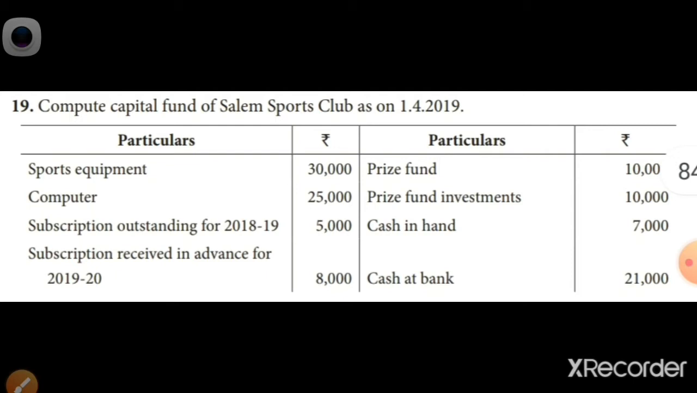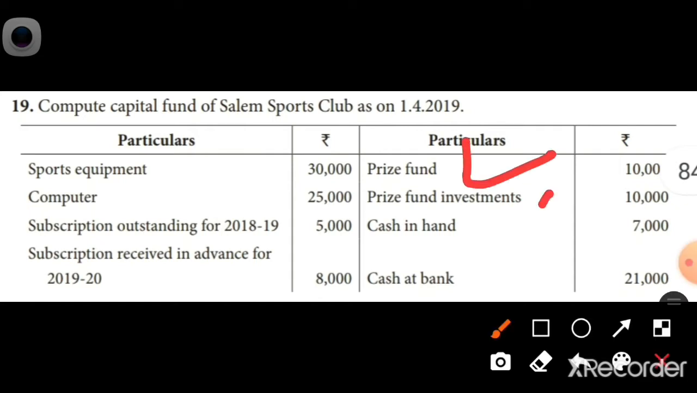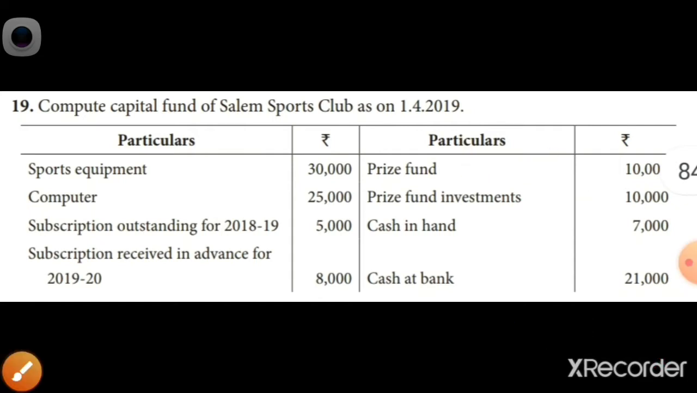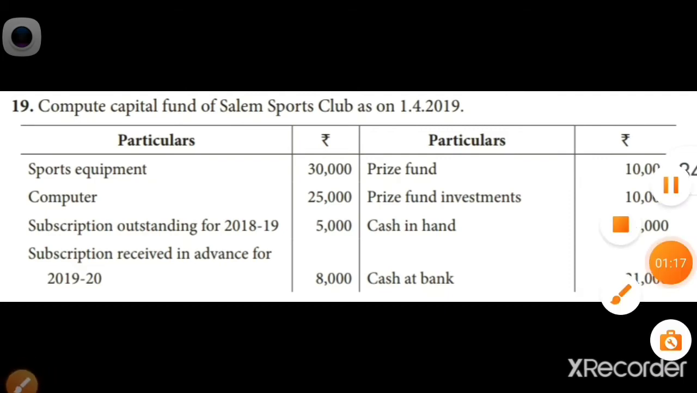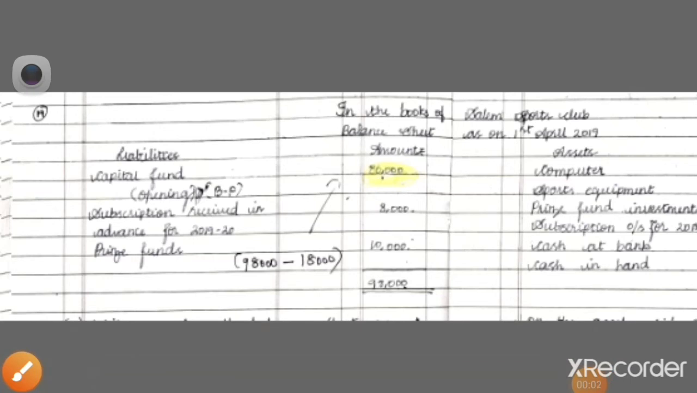And then you also have prize fund investment of another 10,000. So prize fund is 10,000, and prize fund investment also is 10,000. Usually we take this as an asset item. So remember, this will be a liability, whereas this will be an asset. Then you have cash in hand and cash at bank. Let us discuss the solution for this problem.